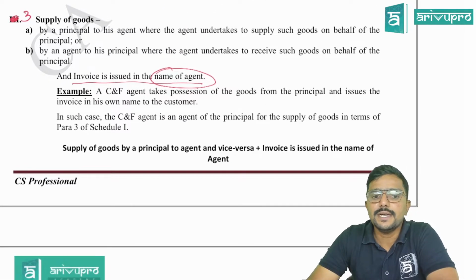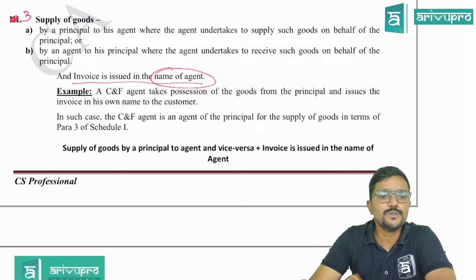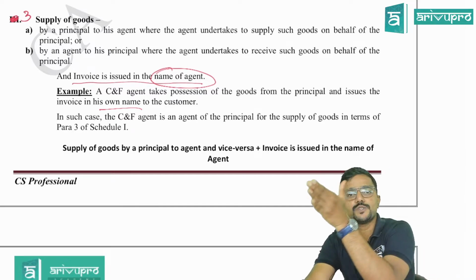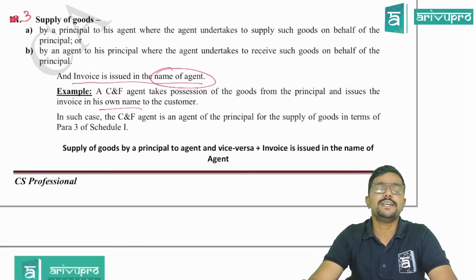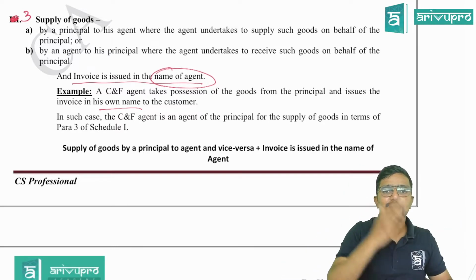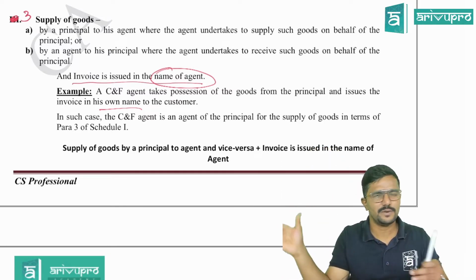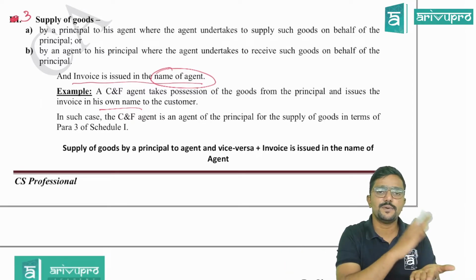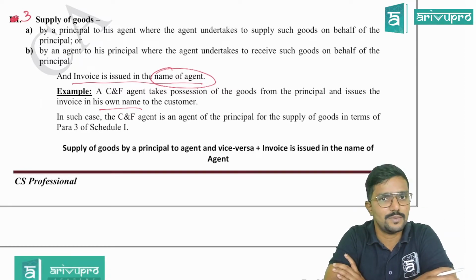Example, a C&F agent takes possession of the goods from his principal. So principal will send the goods to the agent. Agent is supplying to the customer, but invoice is issued in the agent's name only. So there are totally two supplies: principal to agent, agent to customer. Agent to customer will be as per 7(1)(a) because there will be a consideration. We are talking here about the supply of goods from principal to agent. If it is without consideration, then para 3 would be applicable.